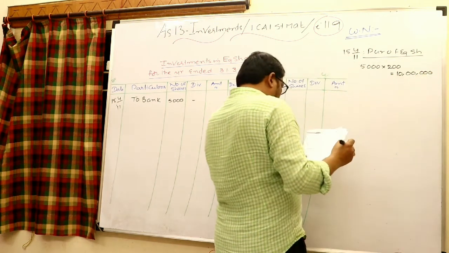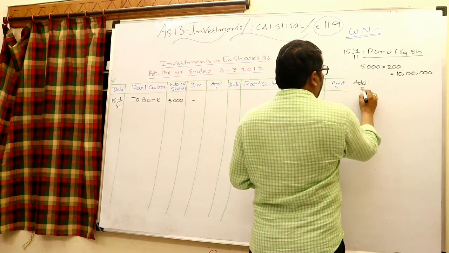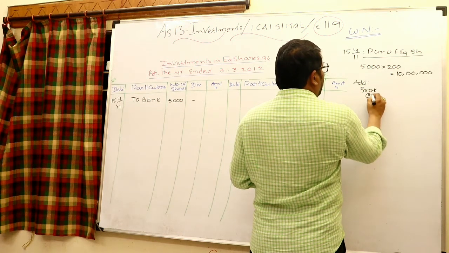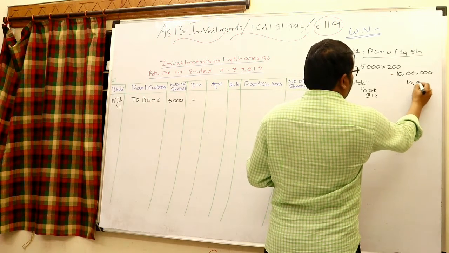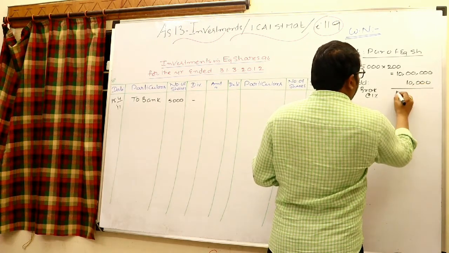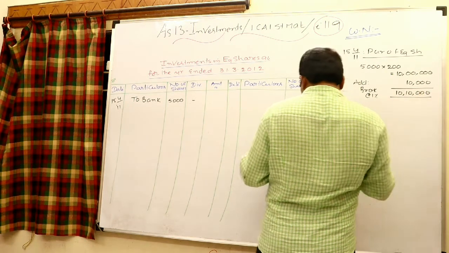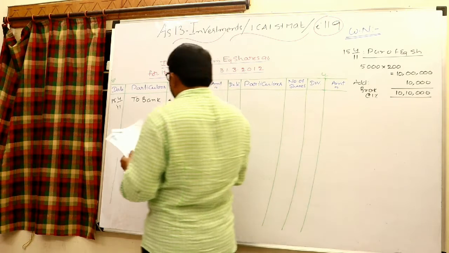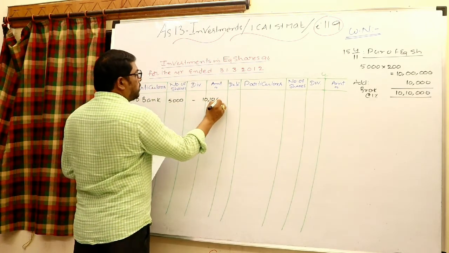Add brokerage at the rate of 1%, that is 10,000 rupees. Therefore, in the equity shares cost column, write 10 lakhs 10,000.